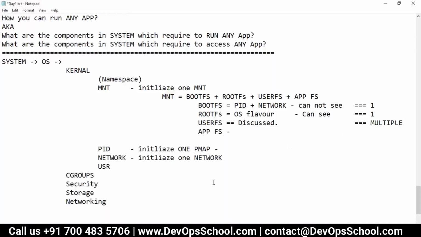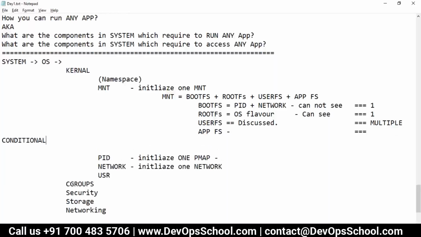Multiple users can be created, right? And here, application file system is conditional, meaning as many applications as you install, right? Conditional.